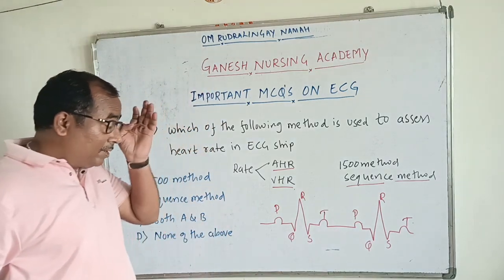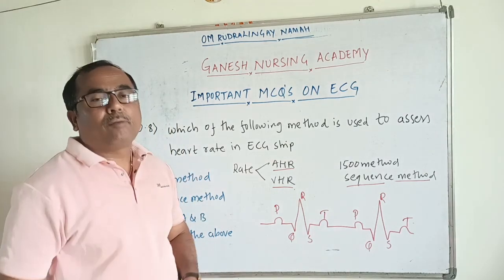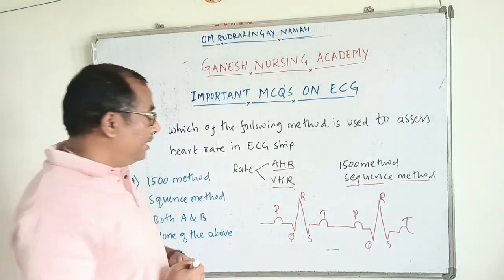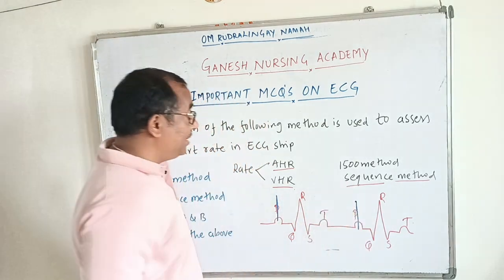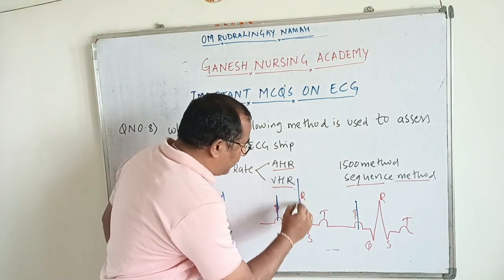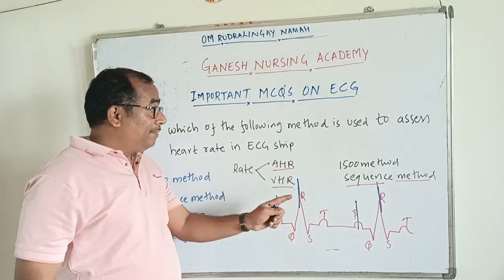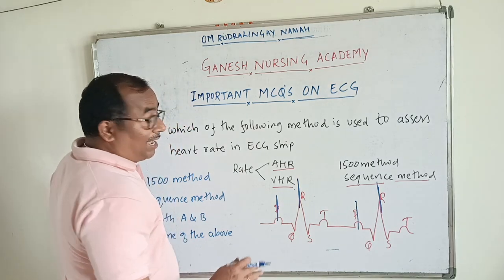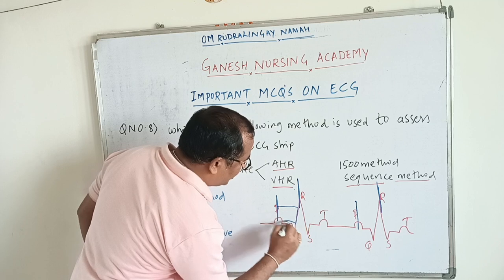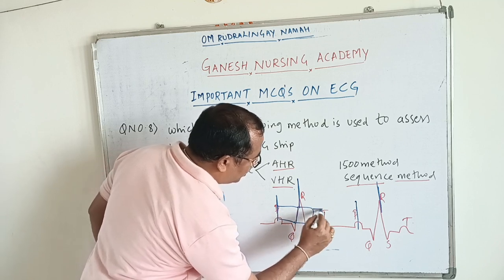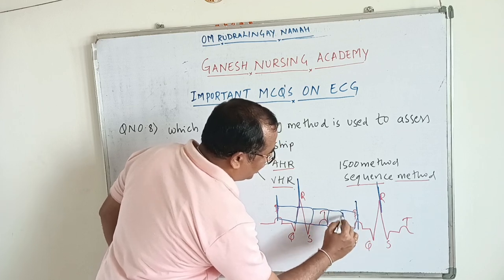In this sequence method, what do you have to do? Always keep in mind that whenever you want to assess the atrial heart rate, you mark between two consecutive P waves, and whenever you want to assess the ventricular heart rate, you mark between two R waves. Sequence method means I will count how many large boxes are present between two consecutive P waves. This is one large box, 2, 3, and 4. So totally 5 large boxes are present.